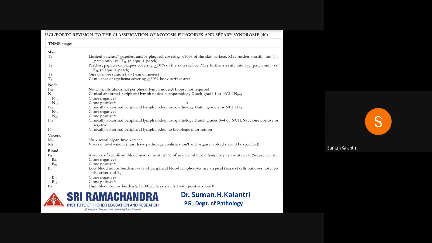Also, there is visceral involvement, where there is M0 with no visceral organ involvement, M1 with visceral involvement, and B is the blood, where B0 is less than or equal to 5% of peripheral blood lymphocytes which are atypical, which can be clone negative or positive. That is nothing but the T cell clone, which is defined by the PCR or Southern blot analysis of the TCR gene. Next being B1, which is more than 5% of the peripheral blood lymphocytes which are atypical, with B1a and B1b being clone negative and positive, and B2 being more than or equal to 1000 per microliter of Sézary cells with a positive clone.